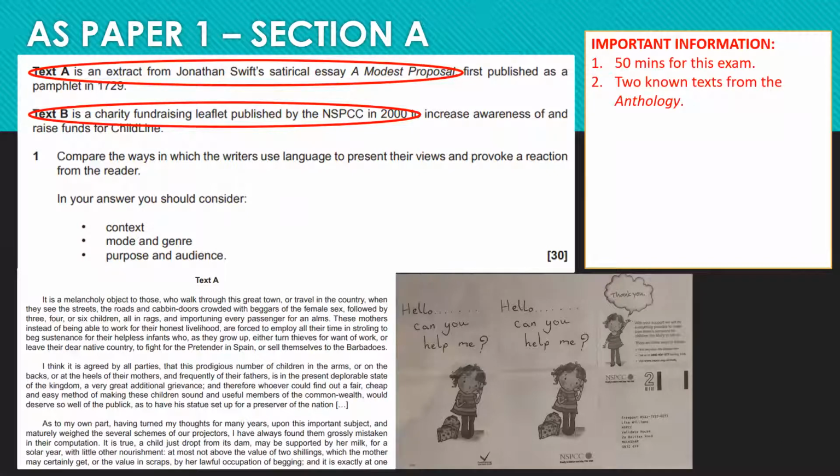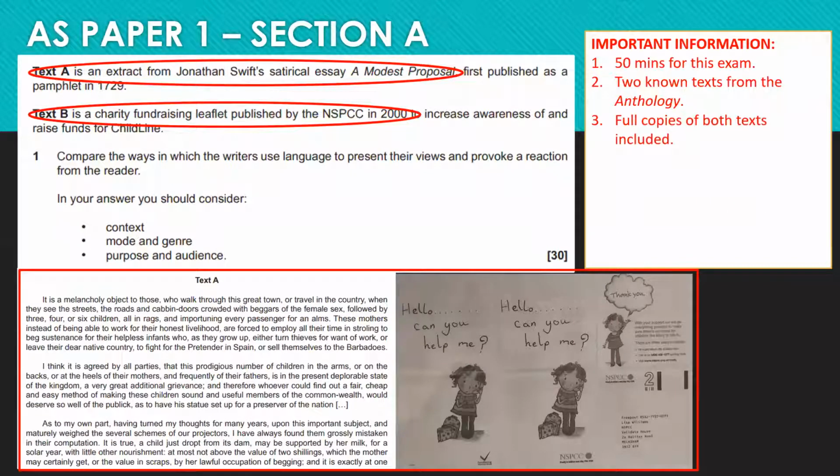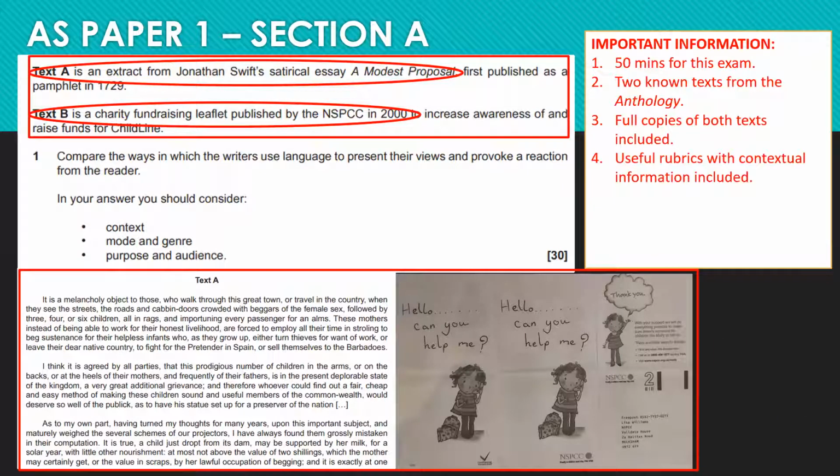You're given 2 known texts in the anthology, including full copies of both texts, so you can annotate the text as you would. You get a useful rubric with contextual information. So if you've forgotten what year Swift's satirical essay, A Modest Proposal, was published, it will be there in the rubric for you.